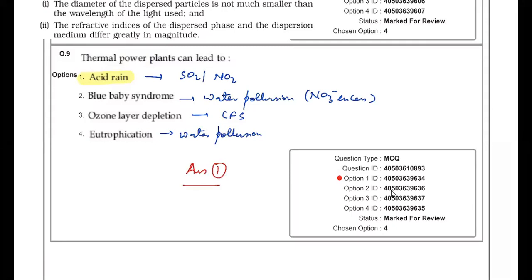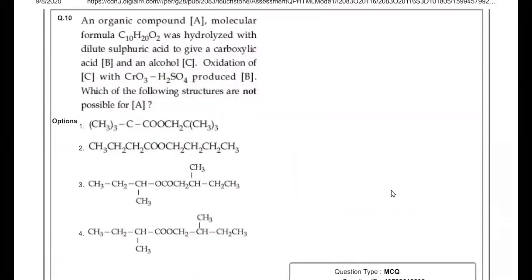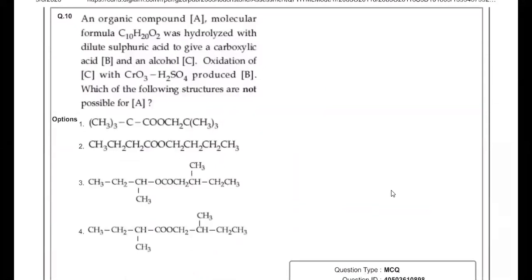Okay. Then to the next question. An organic compound A, molecular formula C10H20O2, is hydrolyzed with dilute sulfuric acid to give a carboxylic acid B and alcohol C. Oxidation of C with CrO3-H2SO4 produces B. Which of the following structures is not possible?